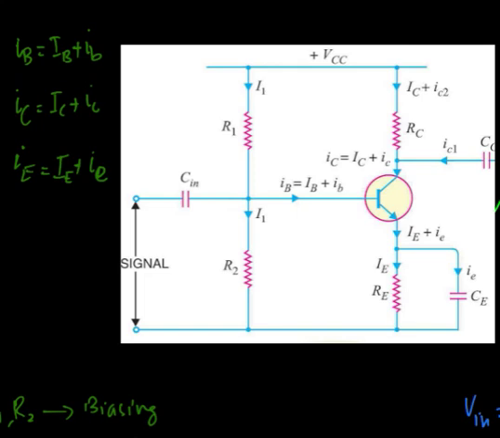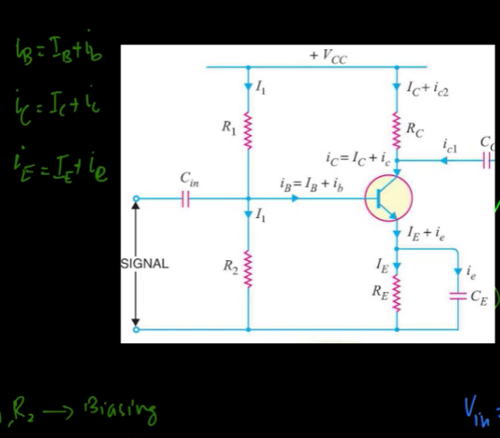So the Cin is called the blocking capacitor, Ce is called the bypass capacitor, and Cc is called the coupling capacitor. So this is the practical way of drawing a common emitter transistor amplifier. Again, in the transistor we are making the emitter common, and for providing the biasing we are using a voltage source VCC and two resistances R1 and R2.